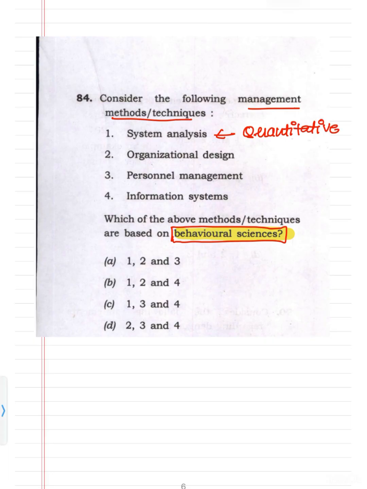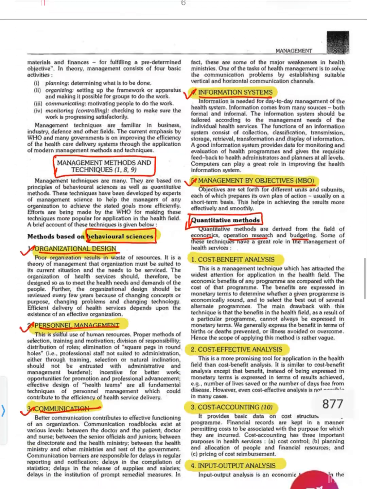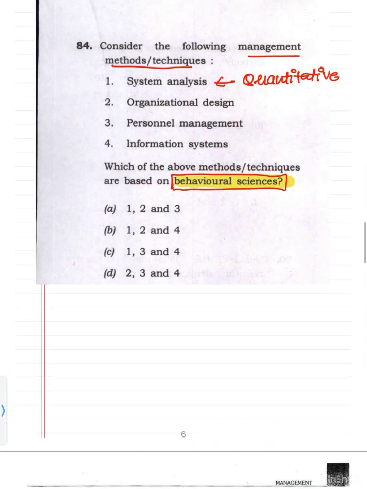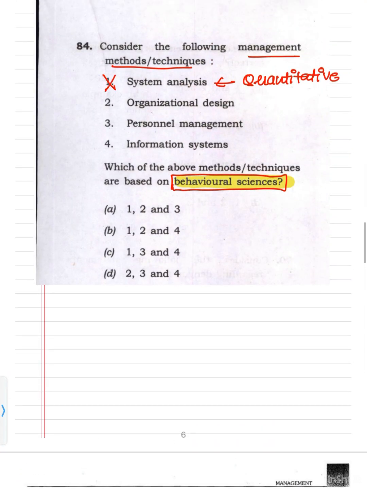So out of the 10 quantitative methods, system analysis was one of them. We can see here that this is system analysis. The sixth one is system analysis, and this is based on the quantitative method. So the first will be wrong. All the others, that is organizational design, personnel management, information system, are all based on behavior. So it will be 2, 3 and 4. So D will be the correct option.